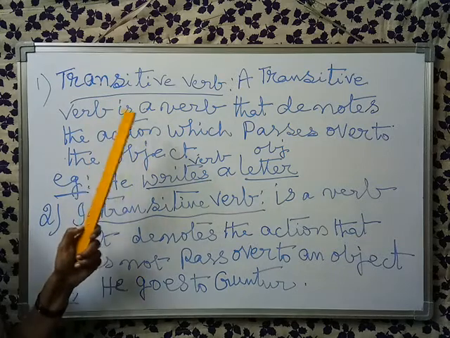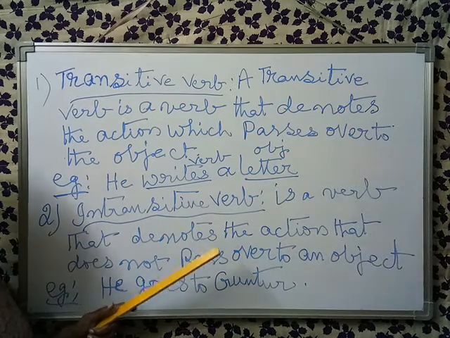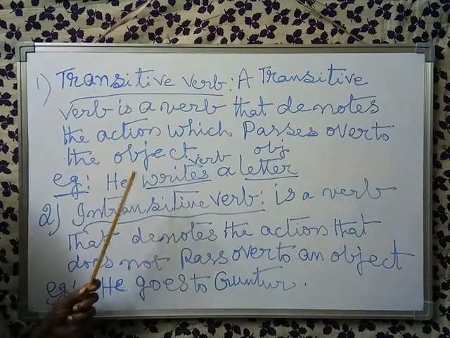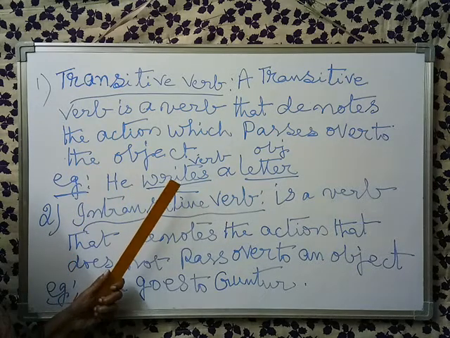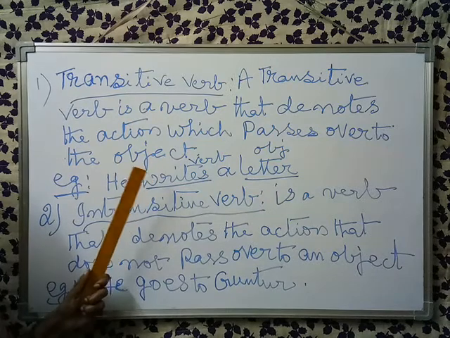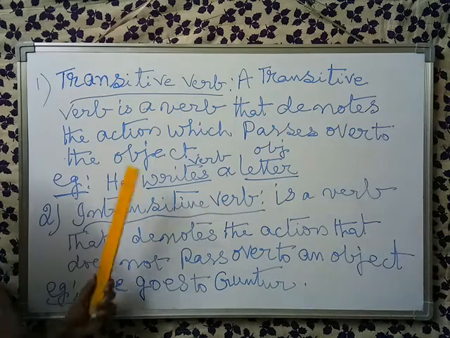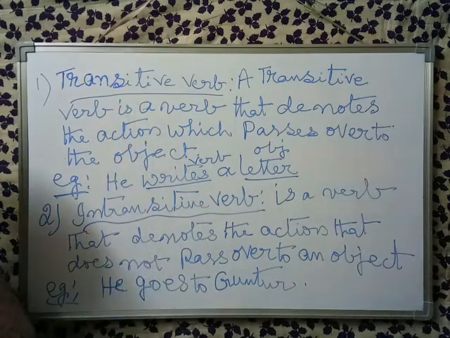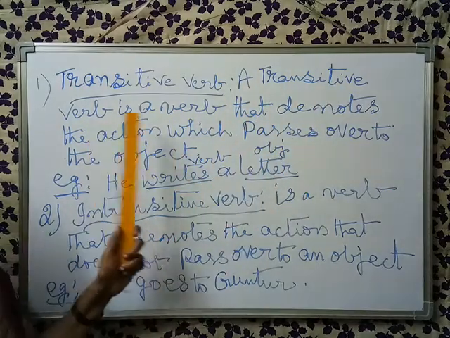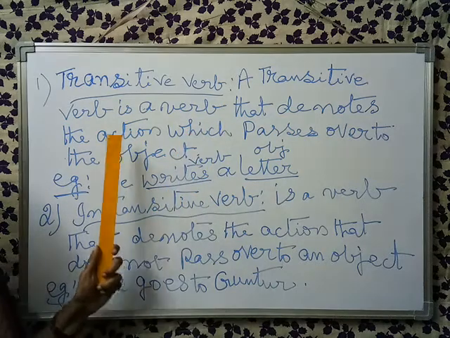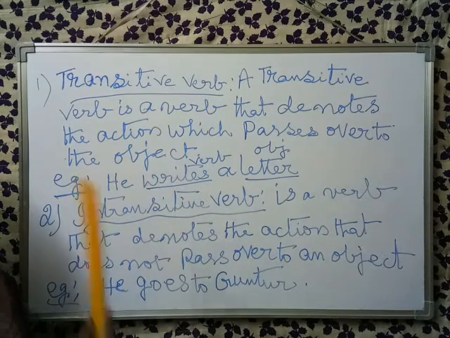Today I am going to discuss transitive verbs and intransitive verbs, which are very important, and which take an important role in the change of voice from active voice to passive voice. What is a transitive verb? A transitive verb is a verb that denotes the action which passes over to the object.